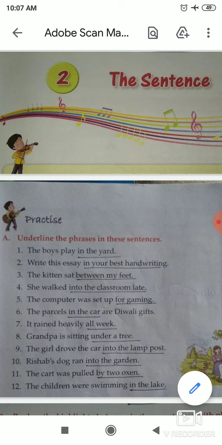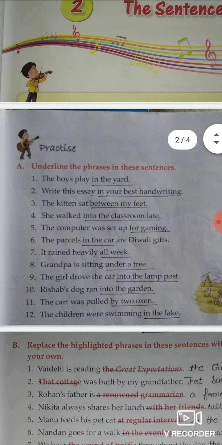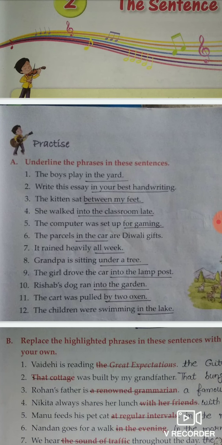Okay, so students, here is exercise A, and exercise A is: underline the phrases in these sentences. It means that in this exercise you have to underline the phrases in these sentences.